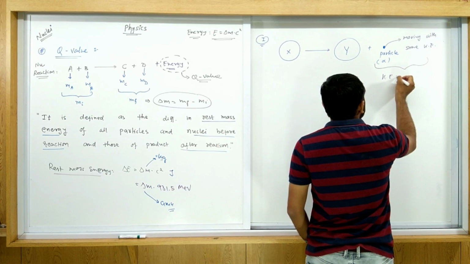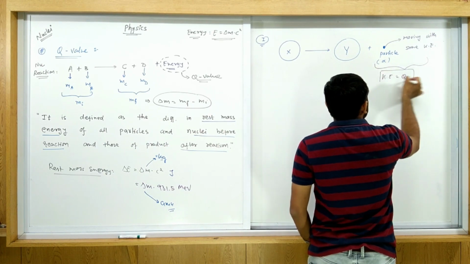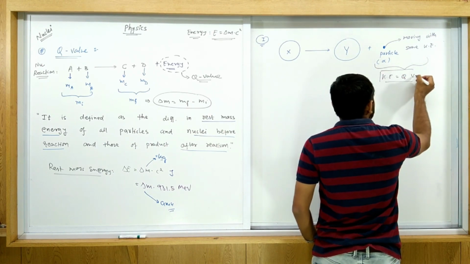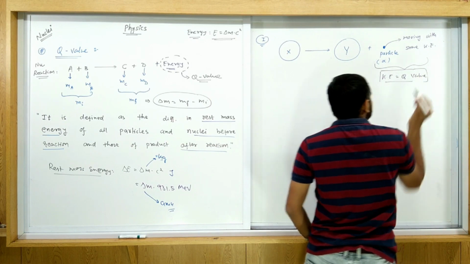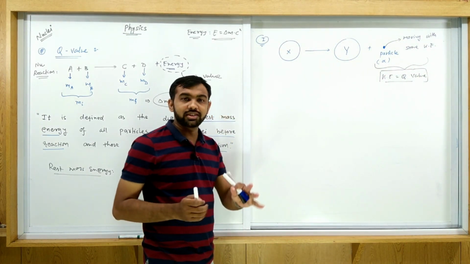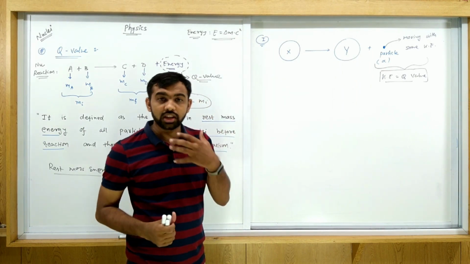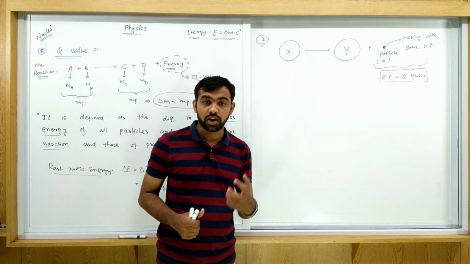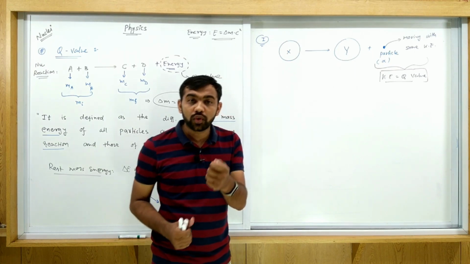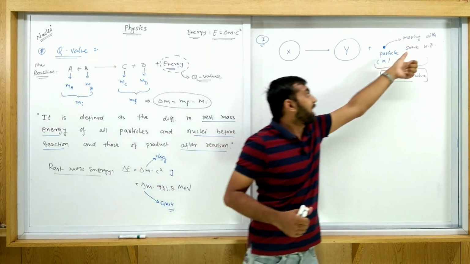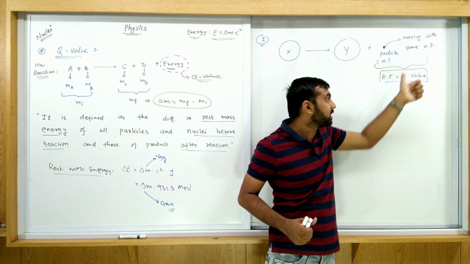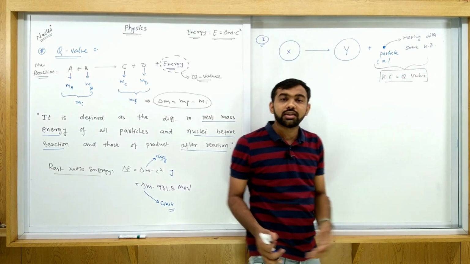So that is the first case of finding the Q value. When any particle is produced in a nuclear reaction, to get the Q value you must find the kinetic energy of this particle. This kinetic energy and the Q value are the same.